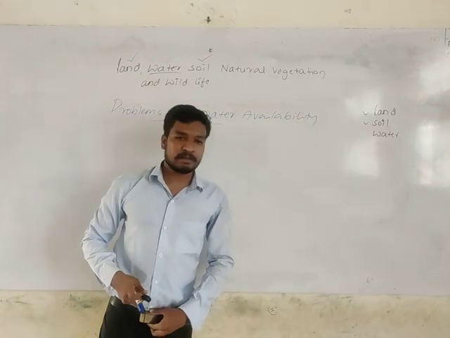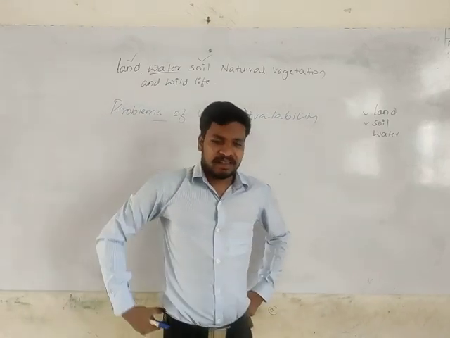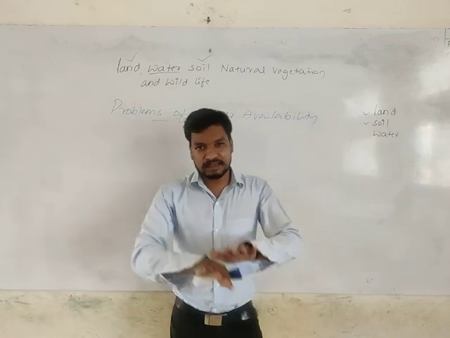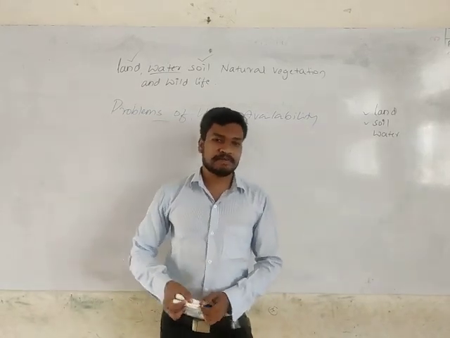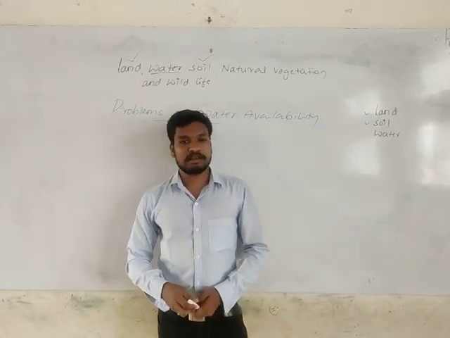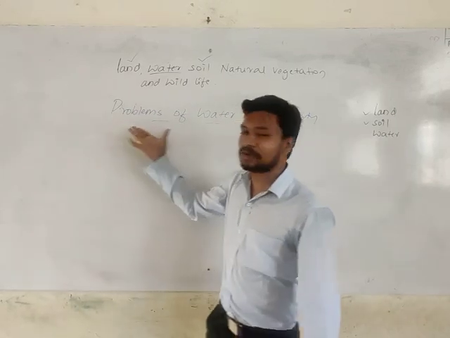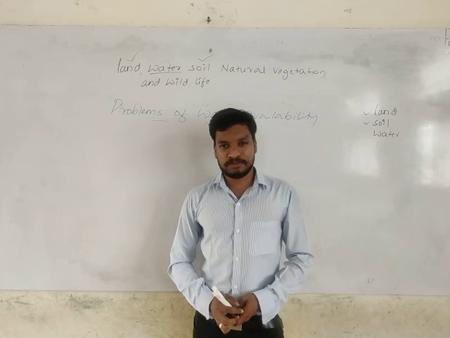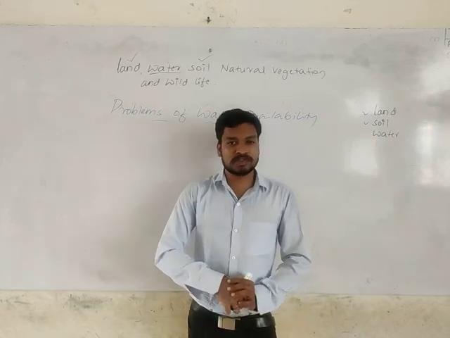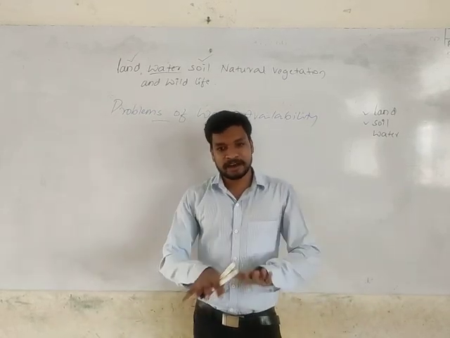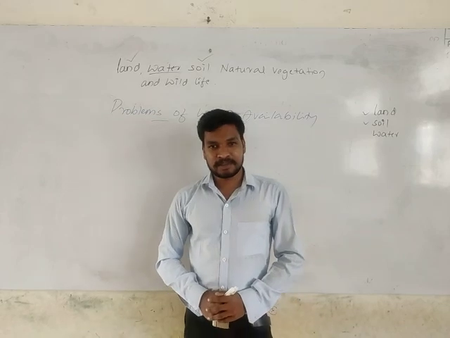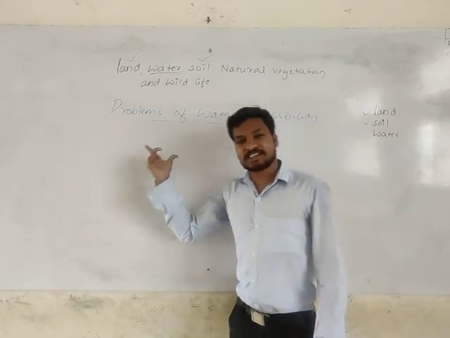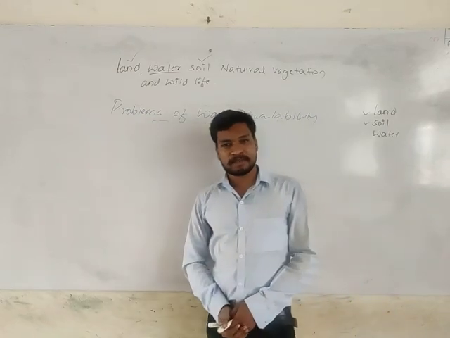So here on the earth's surface, 30% of earth's surface is covered by the land. Here in the land surface, we are not getting the availability of water equally, because the resources are not distributed equally. That means resources are being unequally distributed over the earth's surface. So in that, water is also one among them. So this water is not equally distributed.